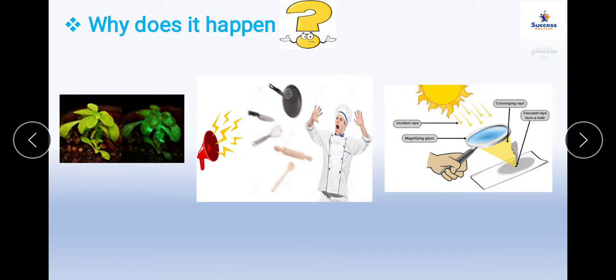See the second figure. On increasing the volume of a music system, the vessels in the kitchen start vibrating. Look at the utensils, how they are vibrating. It is because of the sound energy coming from this sound box, correct?